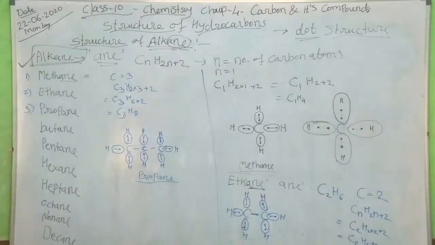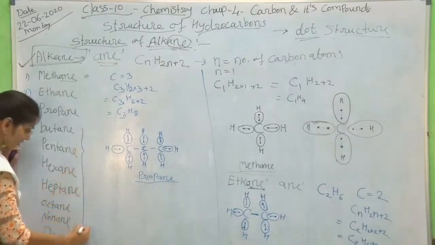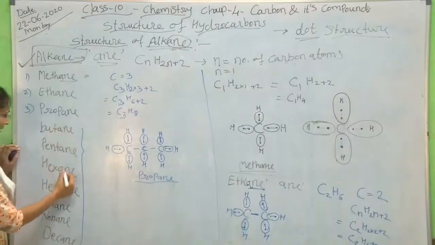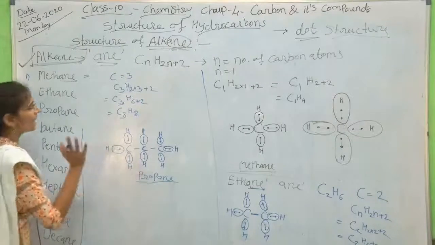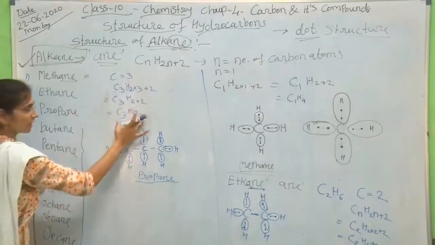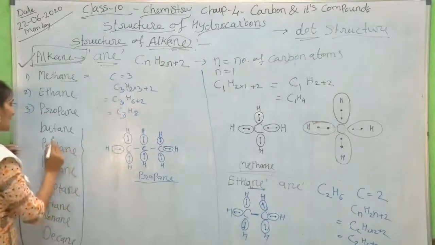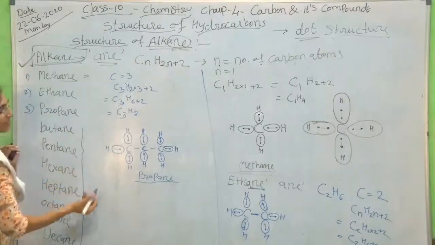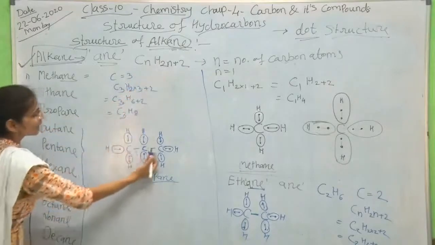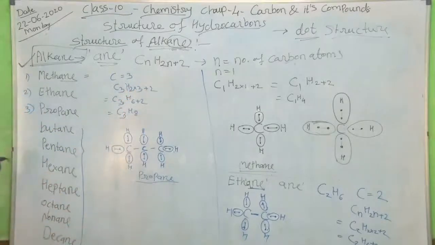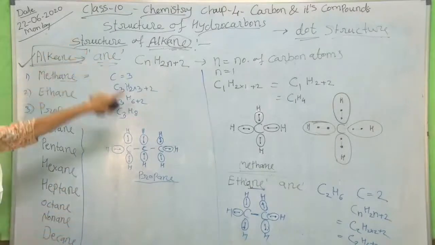And now for you the homework is to draw the structures of butane, pentane, hexane, heptane, octane, nonane and decane. In a similar manner, you have to work out the number of hydrogen atoms from the number of carbon atoms. For butane, the number of carbon atoms will be 4. Then you can calculate by this formula, and you can easily draw the chain structure of alkane. Yes. So this was about alkane.